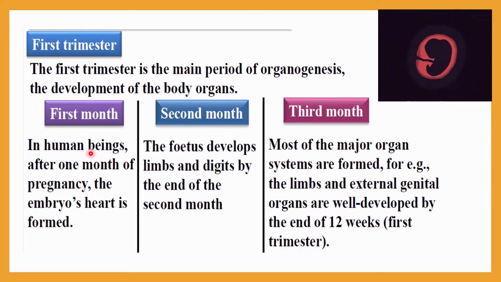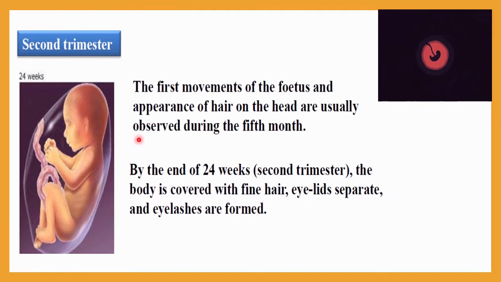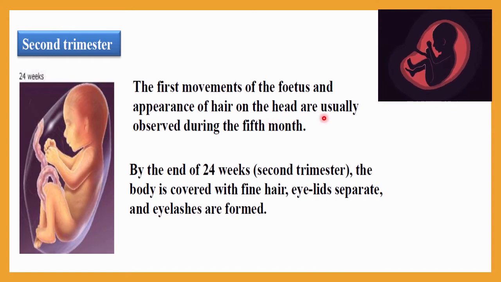Okay, so this is the whole process during the first trimester. So let me see what happens during the second trimester. In the second trimester, the first movement of the fetus and the appearance of hair on the head are usually observed. This is the main characteristic. So first of all, the first movement of the fetus will occur, and the appearance of hair on the head you can observe, and these are usually observed during the fifth month.